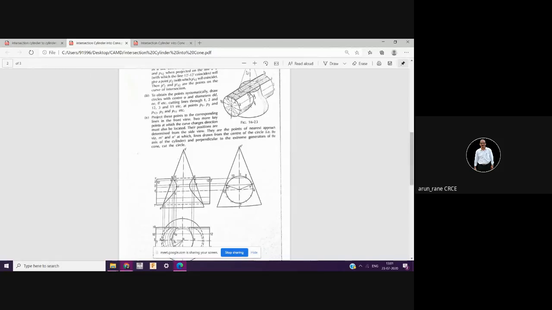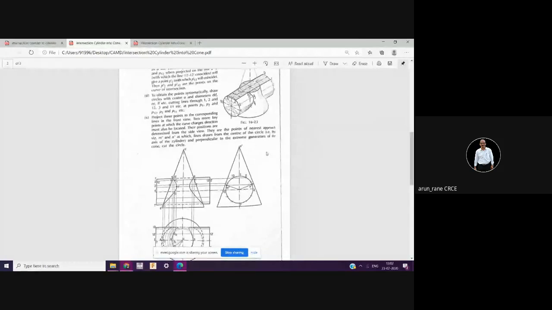This line corresponds to this generator. These are part of the generators. These are end generators. So that's the maximum line of a cone. Alright. So in the front view, you will see the intersection curve like this. So just try to remember this.